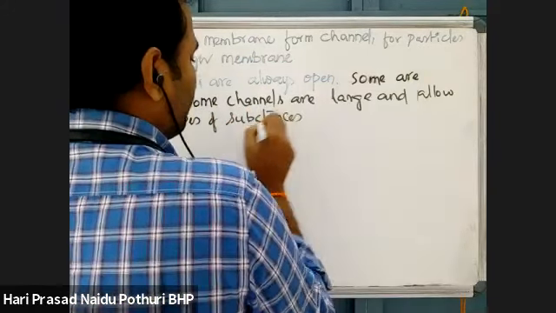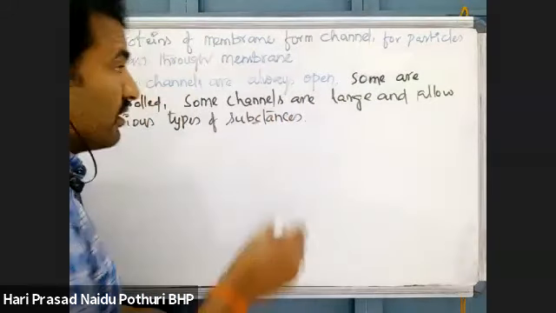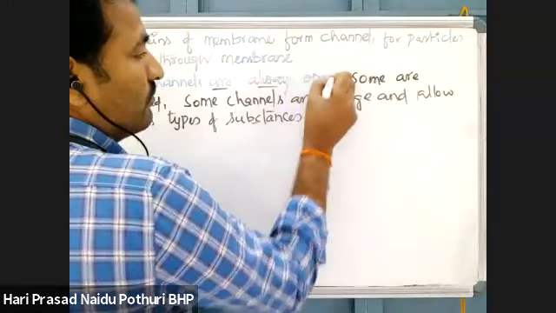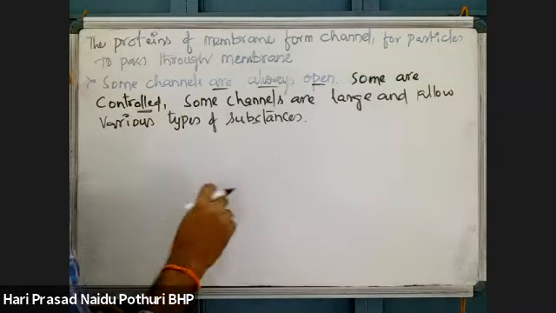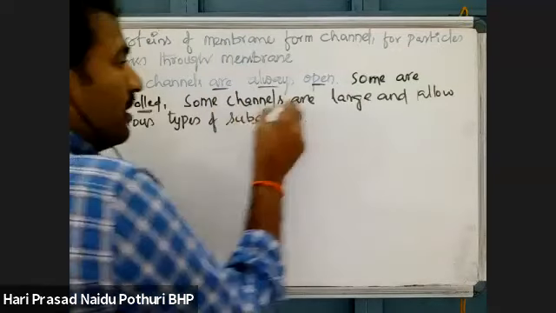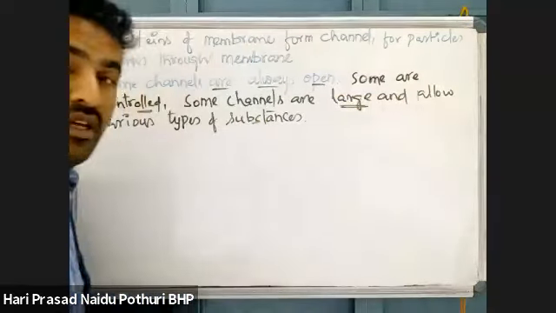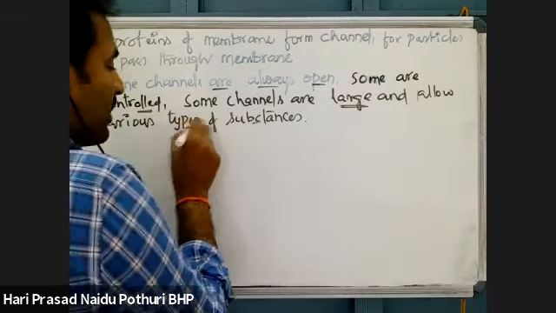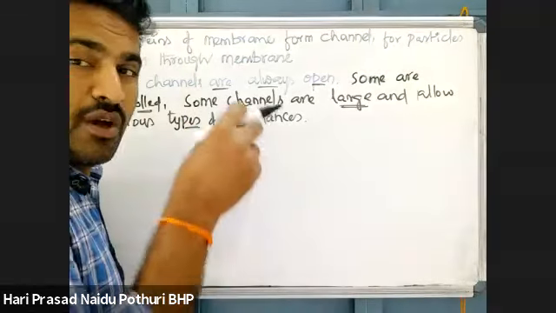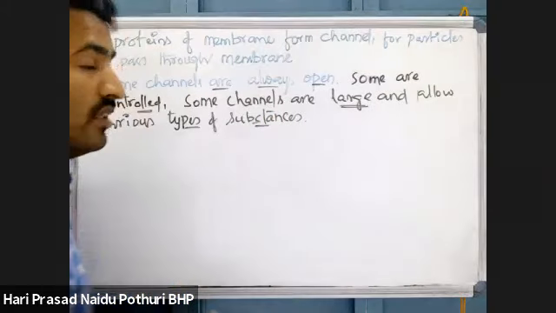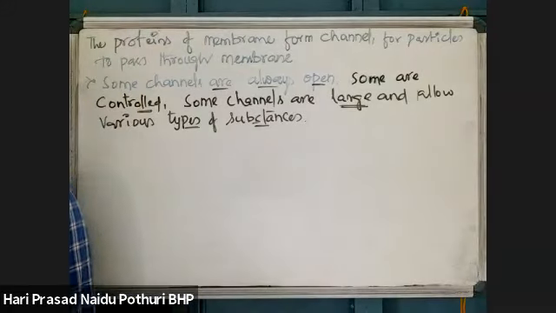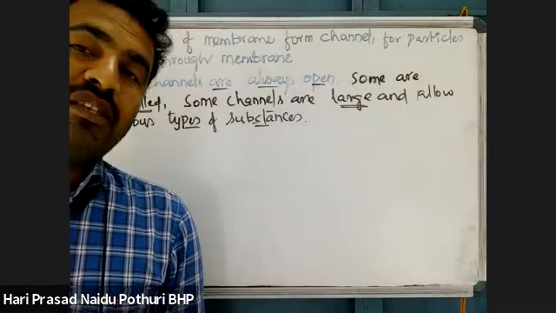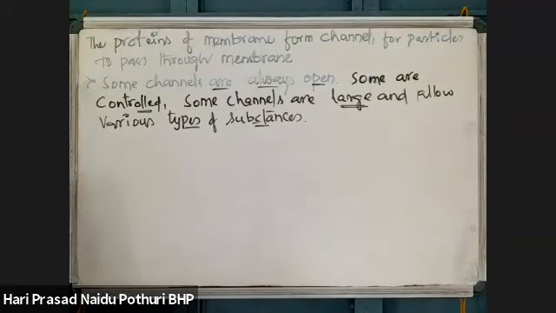So here, see, some channels are always open, I told you. Some channels are controlled. Controlled means whenever there is a need, only then they open, otherwise the channel proteins will not function. Some channels are large in size. Large in size means various types of molecules will be transported. Small in size means movement is not good. So, based on all these factors, we can say facilitated diffusion majorly depends on the type of the proteins and the type of channel present here.